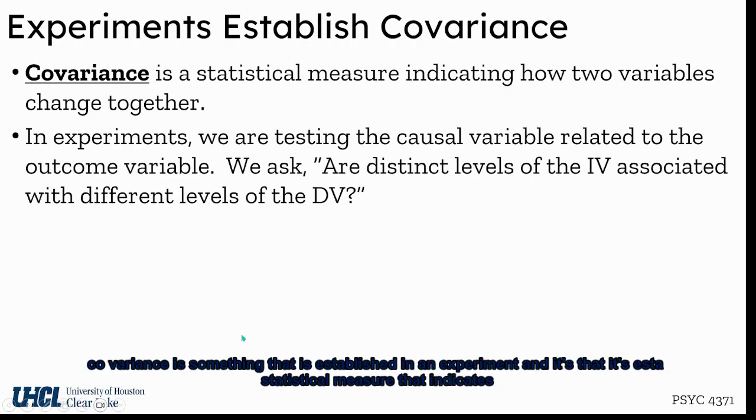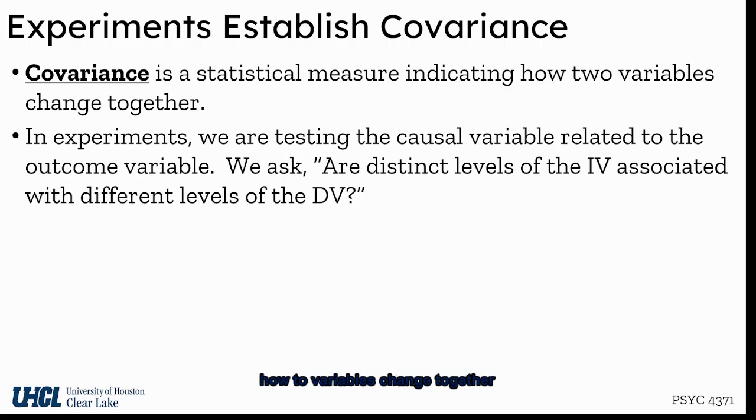Covariance is something that is established in an experiment, and it's a statistical measure that indicates how 2 variables change together. Now, covariance can be established with correlation, but in an experiment, we take it to another level. We're going to manipulate that independent variable and set levels for it.